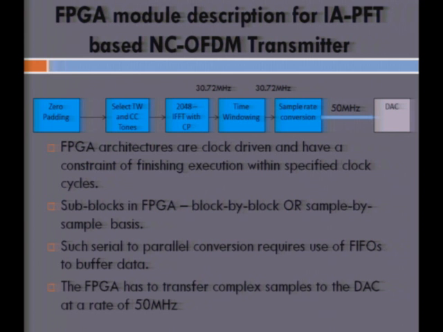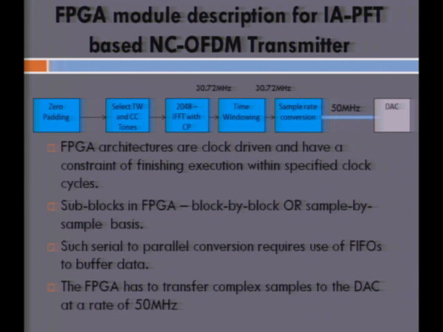Because of such serial-to-parallel conversion, because certain blocks work on samples and certain blocks work on entire chunks of data, they need to be buffered onto FIFOs for ease of the sub-block reading of the data. So yeah. Is this related to the word length of the FPGA architecture? Block size? No, this is constrained with our design.